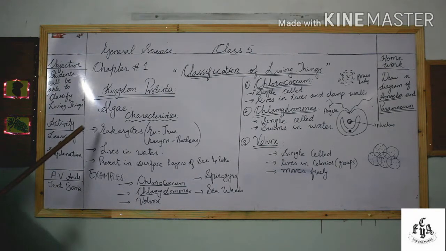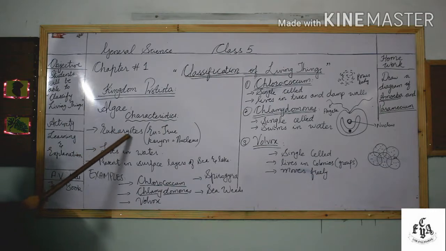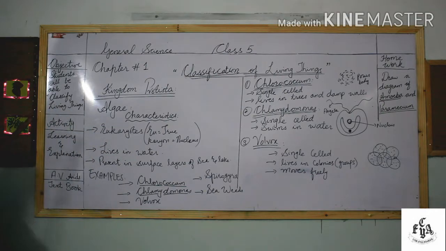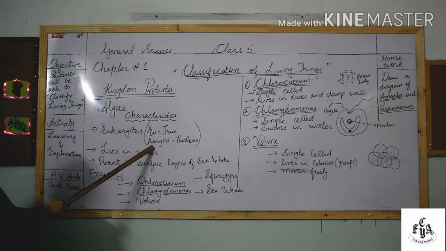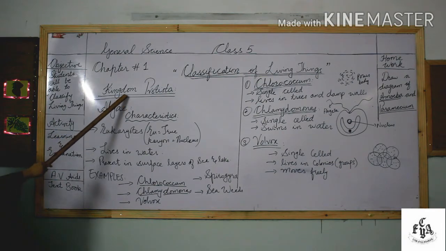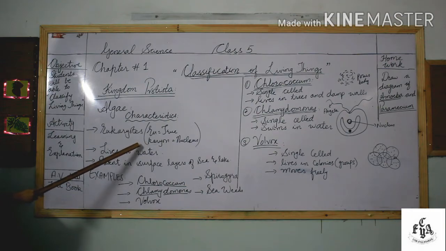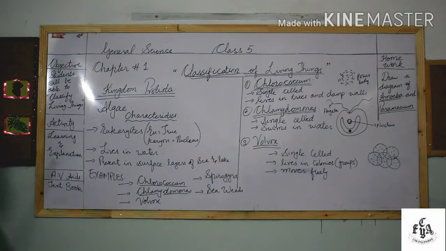Now we will discuss algae. Algae is also included in kingdom Protista. What are its characteristics? Algae are eukaryotes. What is meant by eukaryotes? Eu means true and karyon means nucleus. It means these organisms, algae or any organisms included in kingdom Protista, have a true nucleus, a proper nucleus.